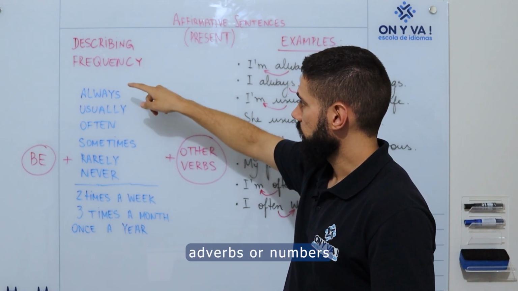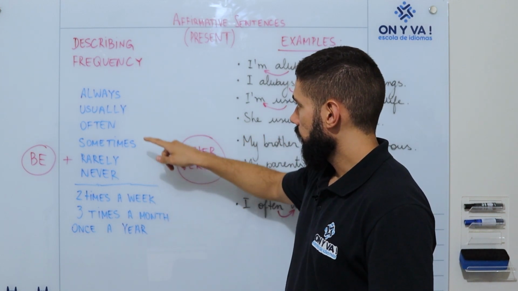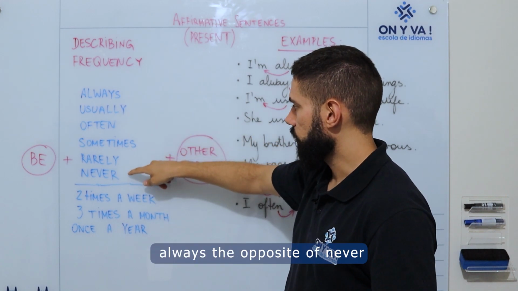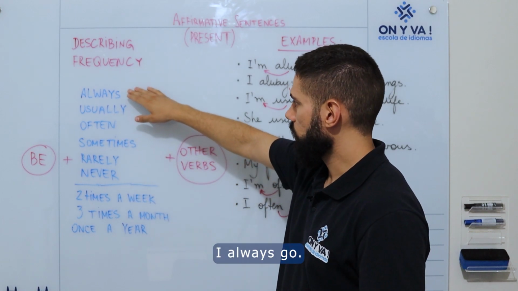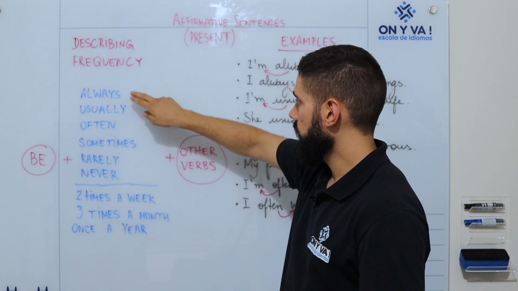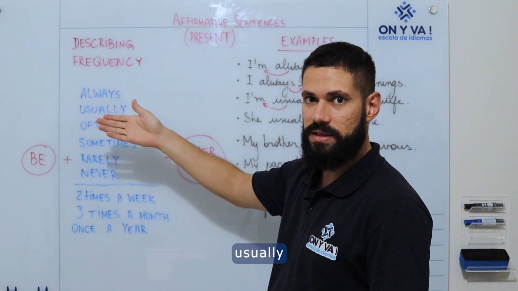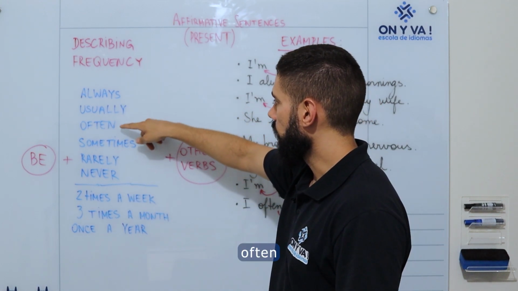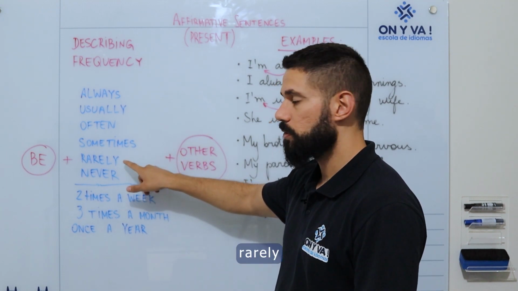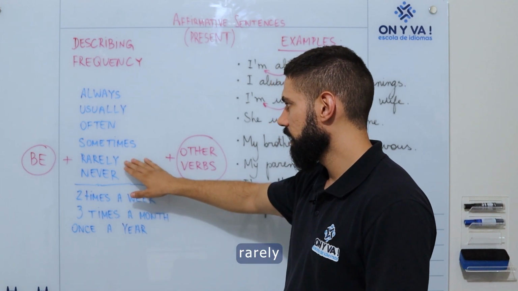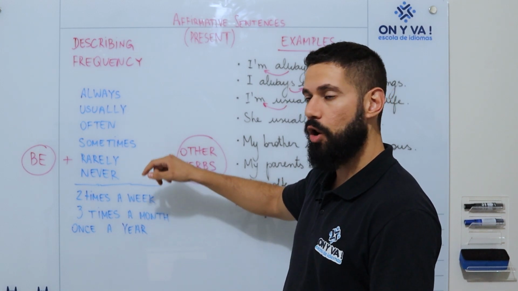I can use here these adverbs, or numbers. Always, the opposite of never. Never, 0%, I never go. I always go, the opposite, never and always. Usually is with some high frequency. Often, sometimes, not very often. So sometimes, rarely. It's not a never, but it's not common. It's with a low frequency.